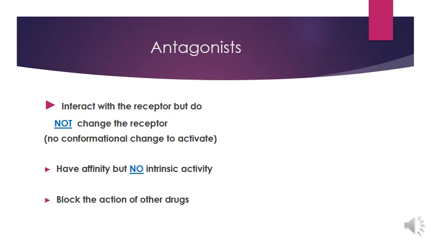Antagonists interact with the receptor but do not cause any conformational change in the receptor and do not allow the receptor to activate. Antagonists alone do not show their effect, they only act when their agonist is present. They have affinity but no intrinsic activity. They block the action of other drugs, for example other agonists. They may bind on the same receptor where agonists bind, or they can also bind on a separate receptor site to show opposite action.